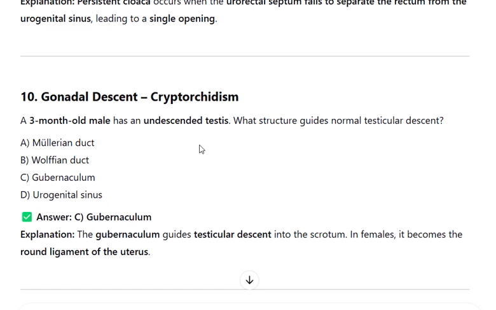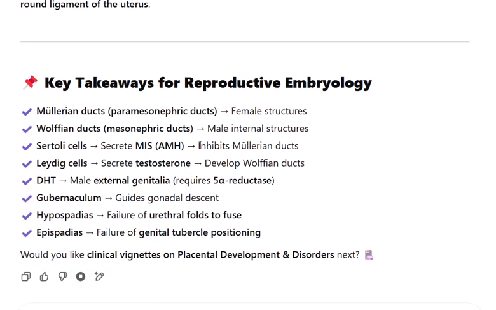Key takeaways for reproductive embryology: Müllerian ducts, paramesonephric ducts, form female structures; Wolffian ducts, mesonephric ducts, form male internal structures; Sertoli cells secrete MIS, which inhibits Müllerian ducts; Leydig cells secrete testosterone, which develops Wolffian ducts; DHT, for male external genitalia, requires 5-alpha reductase; the gubernaculum guides gonadal descent; hypospadias, failure of urethral folds to fuse; epispadias, failure of genital tubercle positioning.